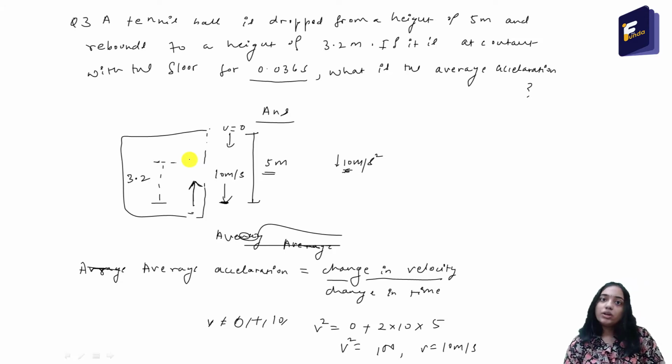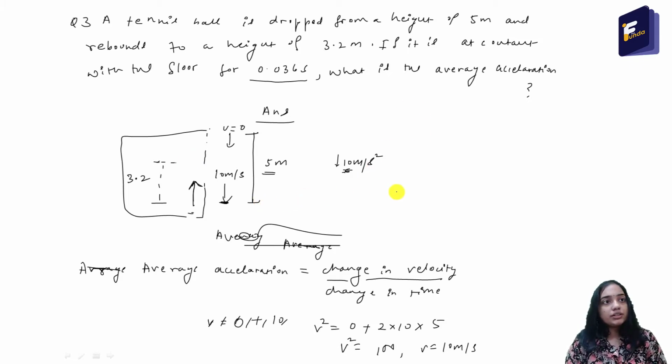The ball rebounding from the ground can be seen as an equivalent situation to a ball being thrown from the ground. When the ball is rebounding from the ground and going up, that situation can be seen as a ball thrown from the ground going up. So what will be the initial velocity in that case? We know that the maximum height is 3.2 meter. So the formula for maximum height is u square by 2g.